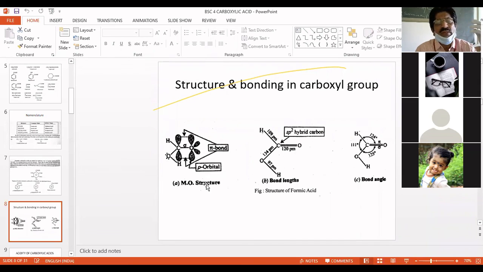Tomorrow on the board I will write it down and show you how the sharing of electrons takes place and how we have to see the structure.